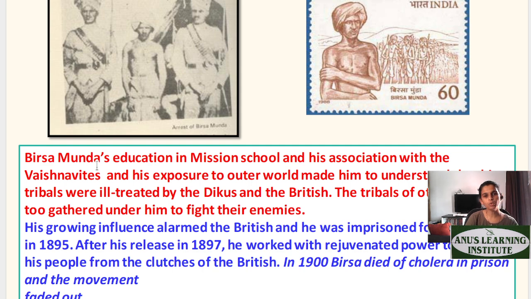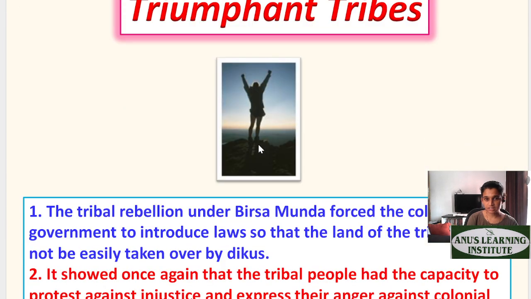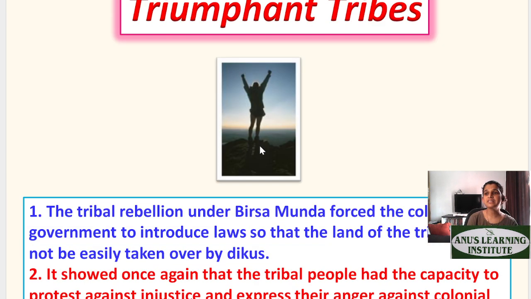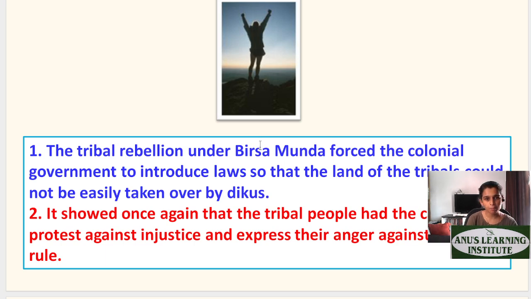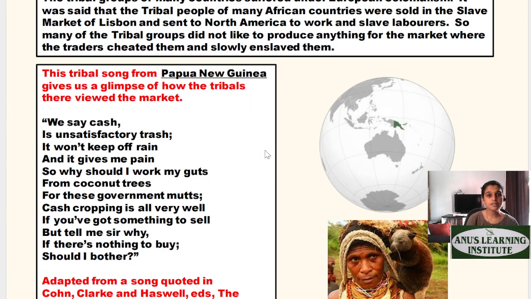And while doing so, he was caught by the British. He was put into jail, and then in 1900 he died of cholera in prison itself, which means the hygiene and health facilities in the prison were also not very good. This tells us. However, all this revolt was triumphant, which means they won against the British Empire, and they could express their anger, and the tribals could get their rights back.